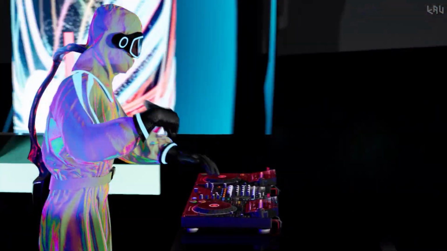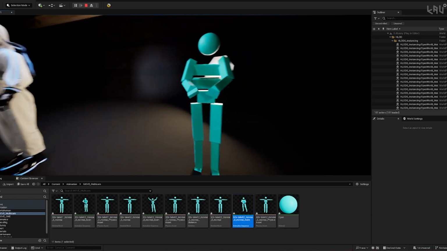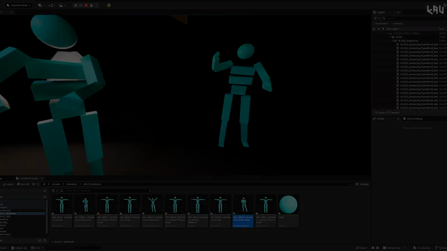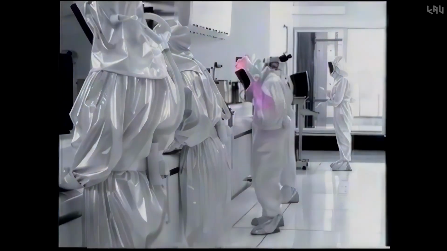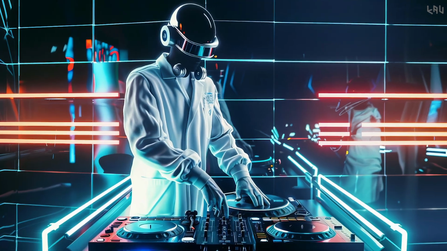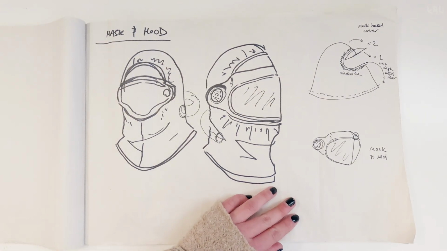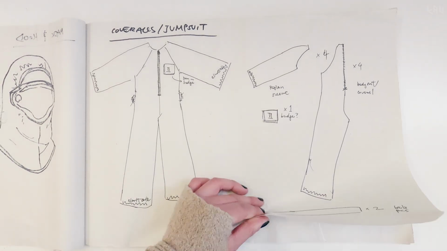Today I want to show you the process behind creating this digital character and how I continue to use AI within my workflow as a digital artist using Unreal Engine. The Intel Bunnymen were first introduced in Intel's Super Bowl ad in '97, depicting their workers in clean room suits that manufactured their chips. And we wanted to reimagine this iconic character as a DJ with AI in this new era. Based off the AI visualizations, I broke it down to its garment components, and I would roughly draw out the shape of my garment pieces that I will simulate in cloth later.